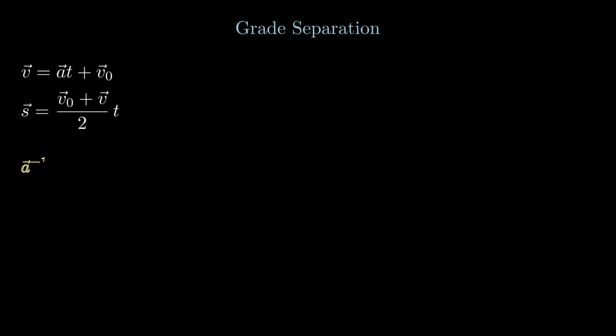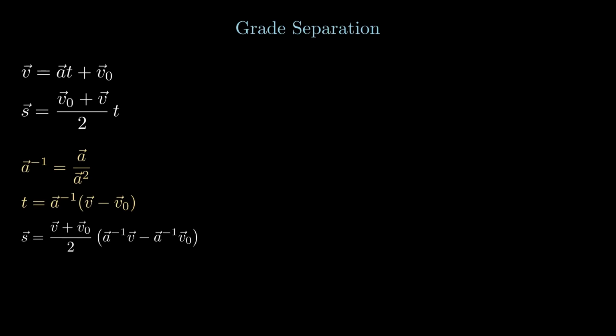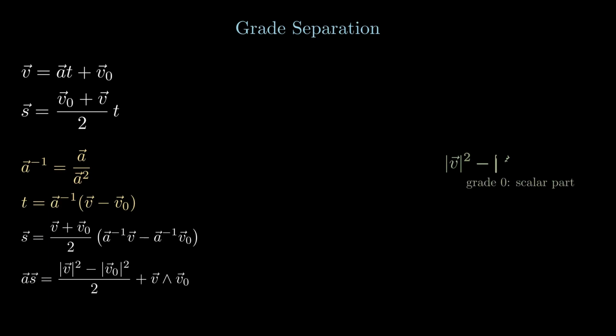See what's the difference. We can define a divide by vector operation, a over a squared. A squared is a scalar because we're taking the geometric product. A wedge A is 0 by definition, and A dot A is also a scalar by definition. Hence, from the first formula, we obtain a divide by vector form. Substitute it into the other equation. Then we expand the formula, multiplying using the geometric product A on the left side. We get a scalar equation and a bivector equation. We can separate the grades, the scalar terms and the bivector terms, and split it into two equations. And then we have the results.